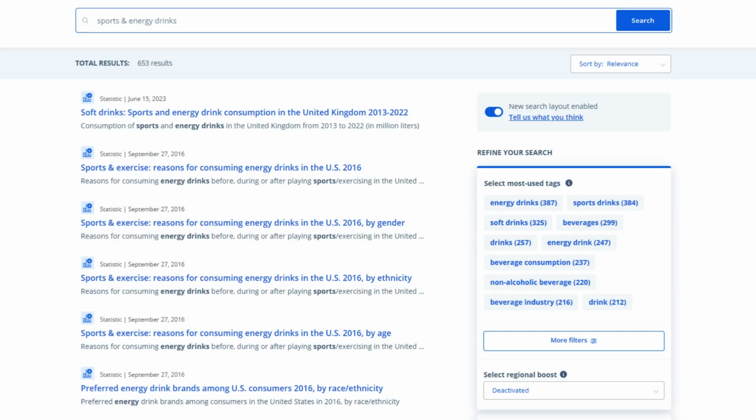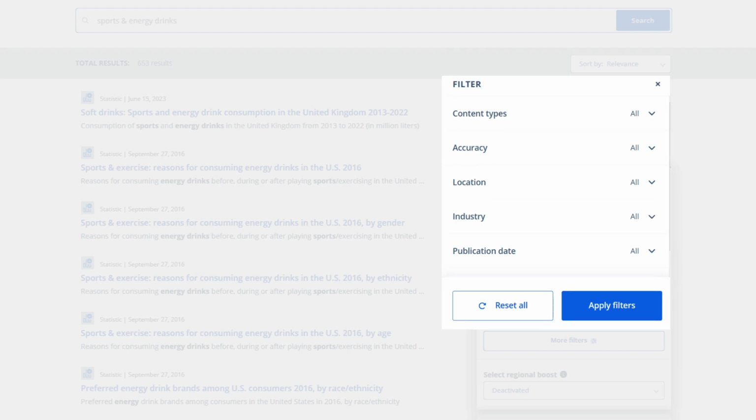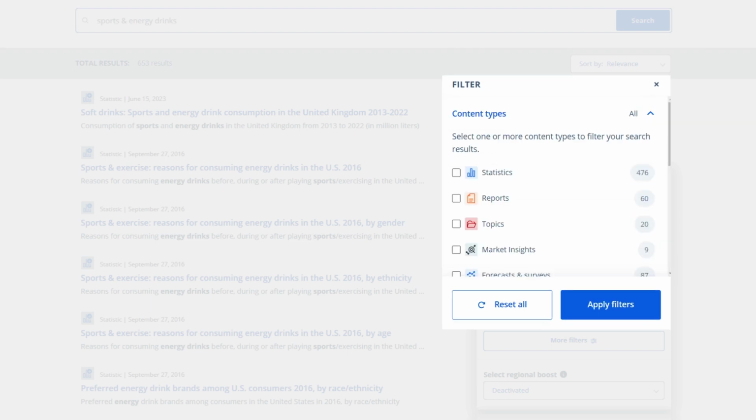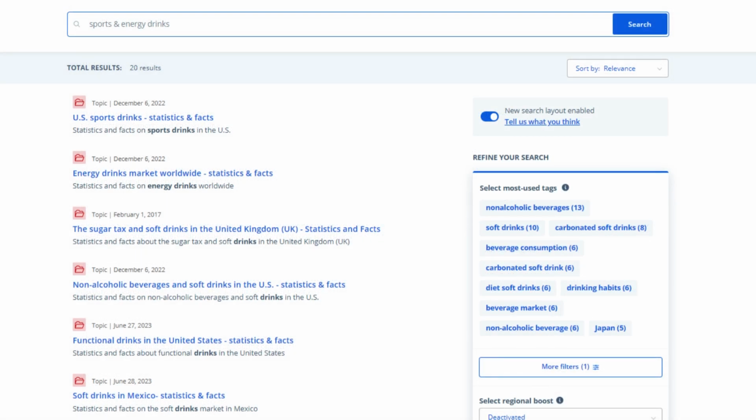With hundreds of results to choose from in Statista, we will want to take advantage of results filtering by locating the Filters menu. This might be a button called More Filters, adjacent to your search results, or on smaller or mobile screens, it may be an Adjustments icon button. One filter we may want to use is Content Type, as different types of materials in Statista are used for different purposes. Let's start by selecting Topics. We may also want to limit it by geography.